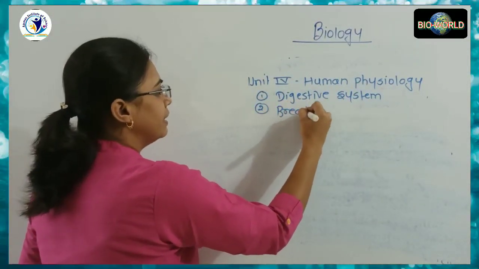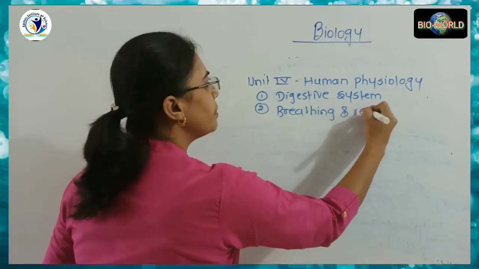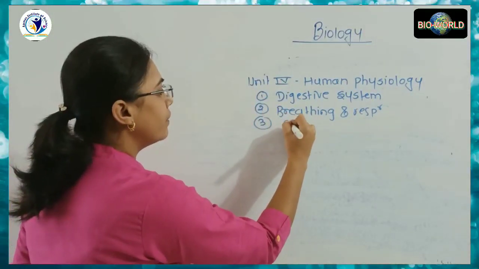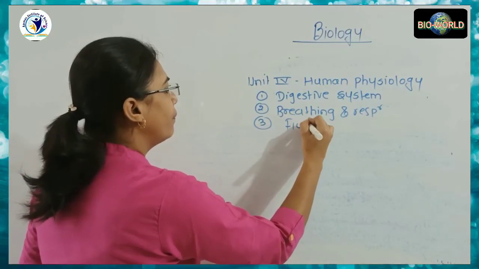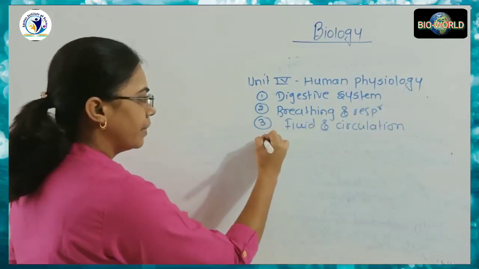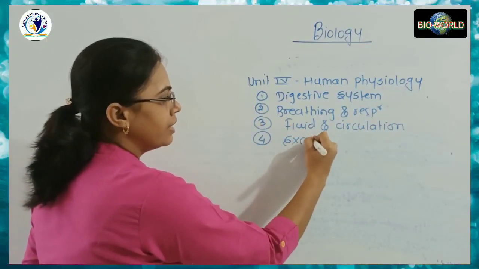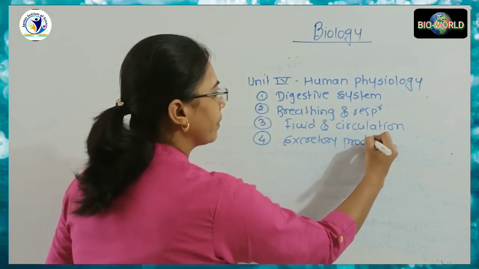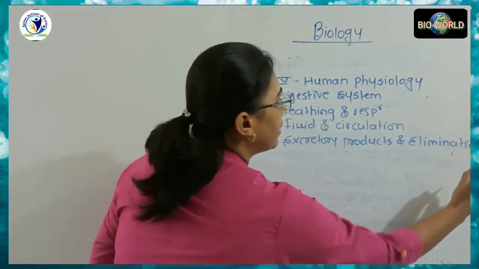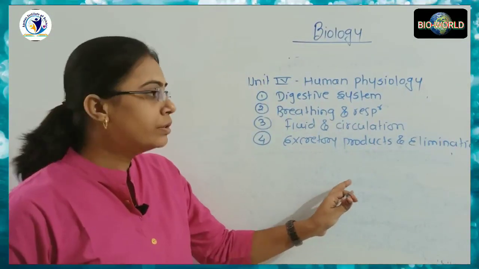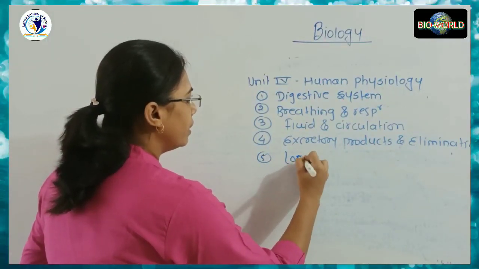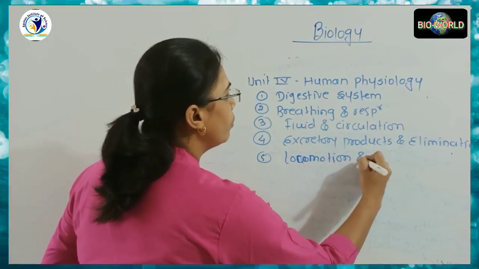Second one is the breathing and respiration. In the third topic, we are going to discuss the fluid and the circulation or circulatory system. The fourth topic is the excretory product and their elimination. What are the excretory products and how do they eliminate outside the body? The fifth content is about the locomotion and the movement.